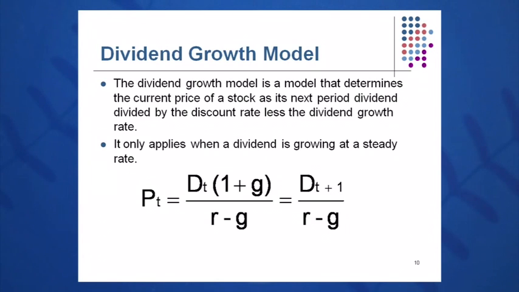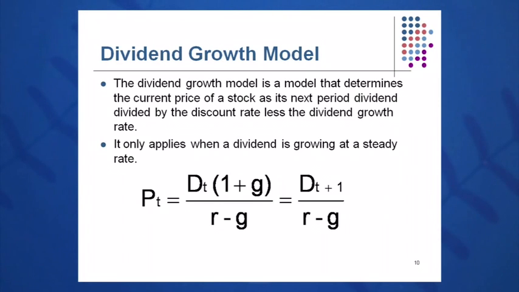If we have some information on the stock price today, then the price at any time T is simply the price today times 1 plus G to the T. It looks very much like the present value, future value equation. In general, in this dividend growth model, the price of the stock at any time T is equal to the next dividend over R minus G. So P4, the price of the stock at time 4, is equal to D5 over R minus G. The price of the stock at time 10 is equal to D11 over R minus G.